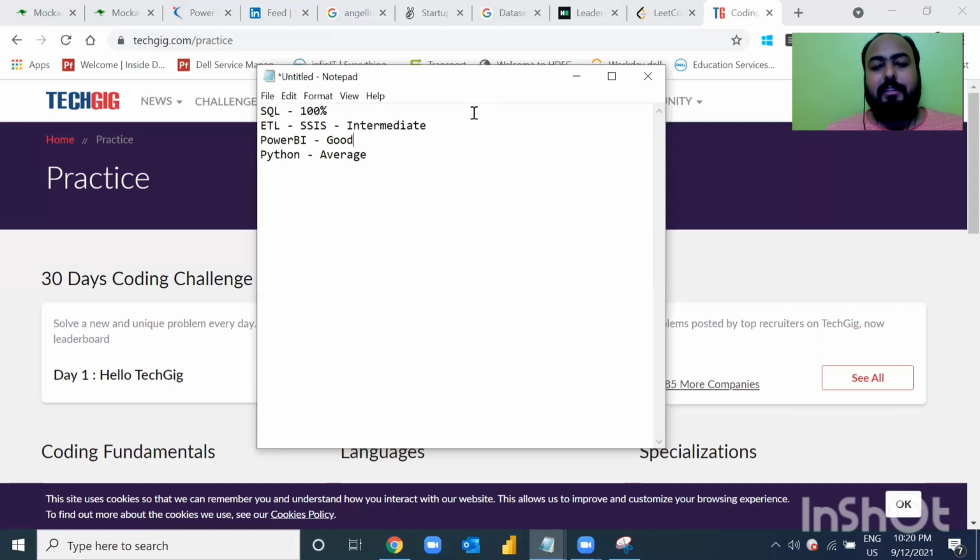Then, as I mentioned, you should at least have knowledge of one programming language, be it Python, C, C++, anything. You should be good with any one programming language. So in today's time, if you are talking about data analytics, the growth of Python has been tremendous, right? Everyone is using Python, and you can use Python for multiple different facets.